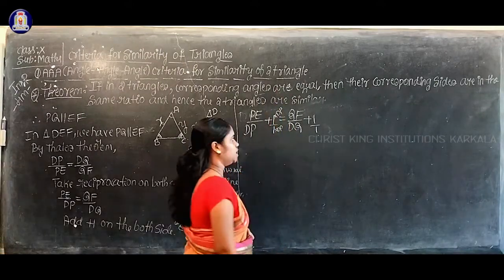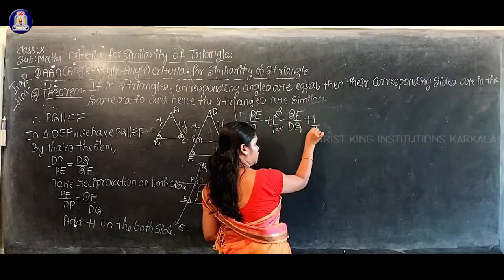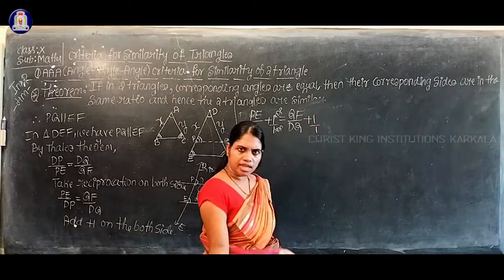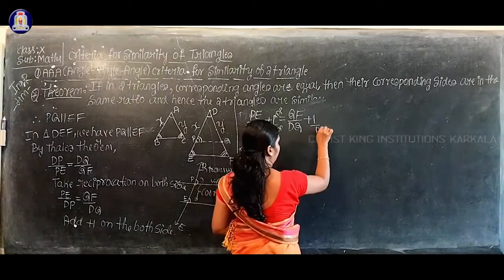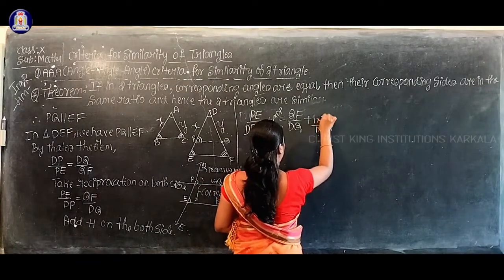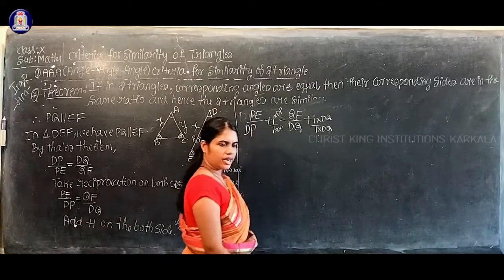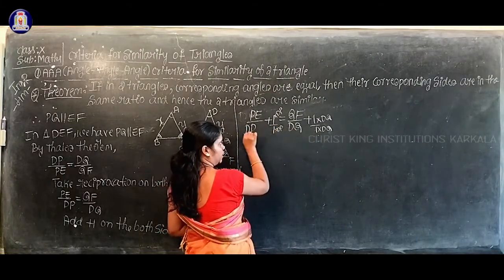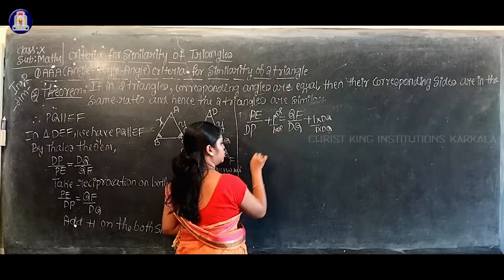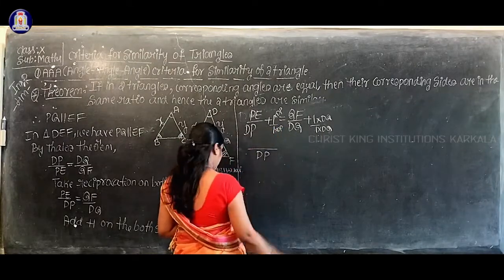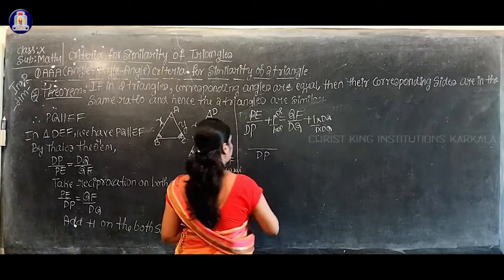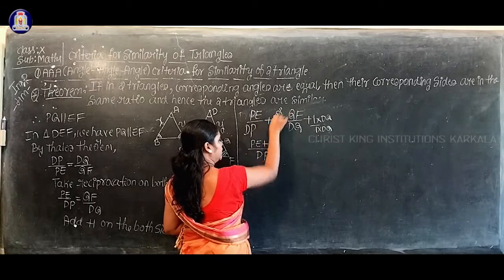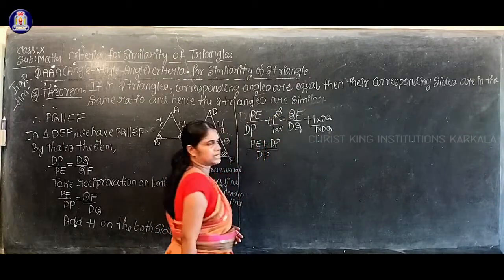Once again on the right hand side take the LCM of DQ and 1, which is DQ itself, so multiply and divide by DQ. The denominator term is the same, so I'll write DP. What about the numerator? Your numerator will become PE plus 1 into DP, which is nothing but DP itself.